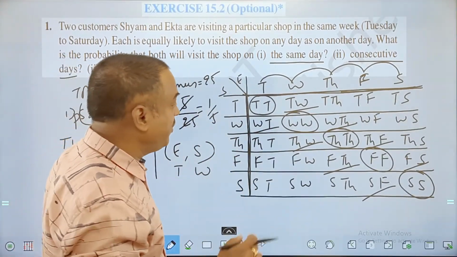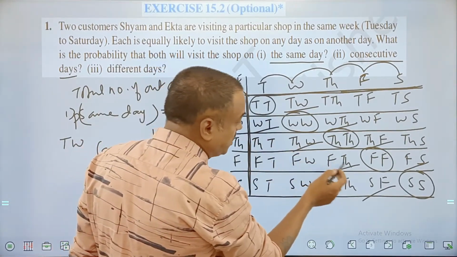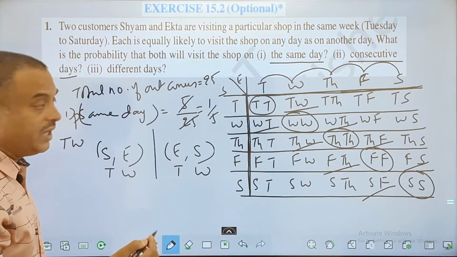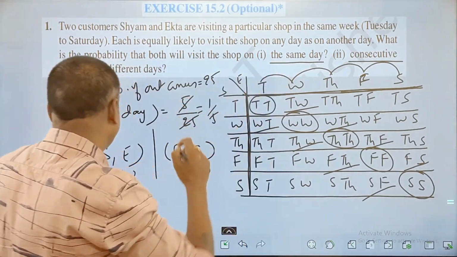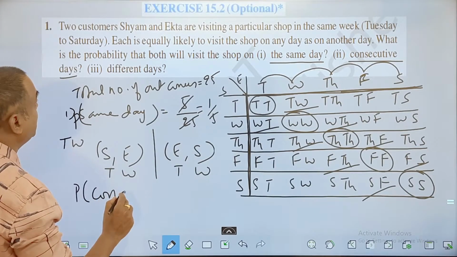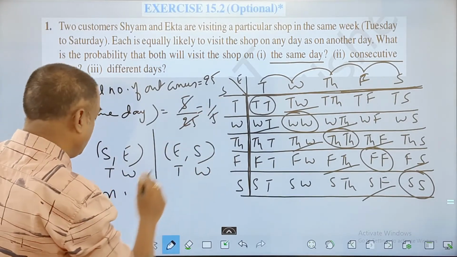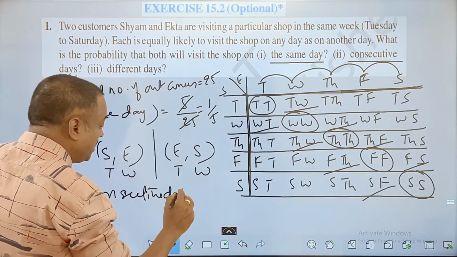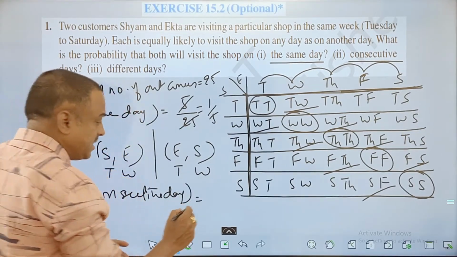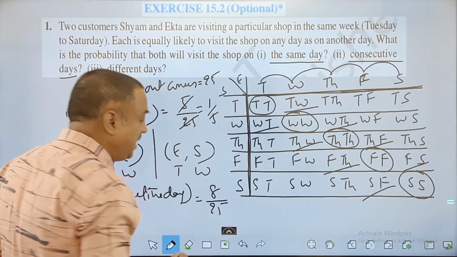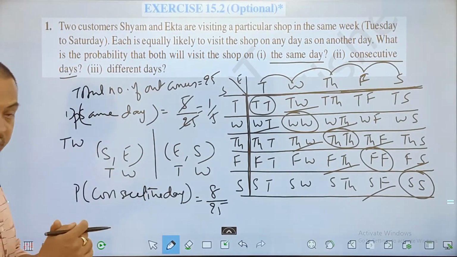So count the number of favorable cases for us. 1, 2, 3, 4. Again 1, 2, 3, 4. Total 8 are in favor. So when I am talking about the probability of consecutive days, the favorable cases are 8 out of a total of 25 cases. So that's your final answer for us.